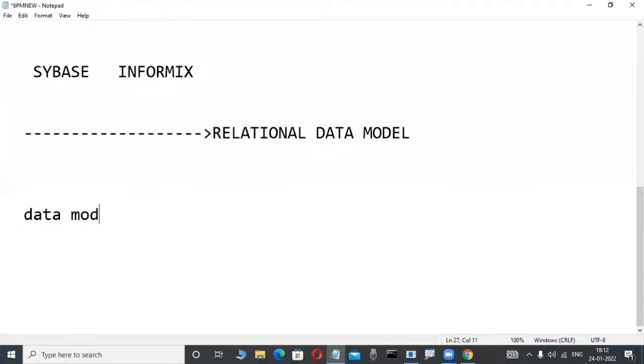What does data model mean? Slowly observe it here. Anybody who attended the previous class, I am telling one thing. Suppose Oracle is a product. This Oracle database or any relational database has two types of structures, as I told in the previous classes.